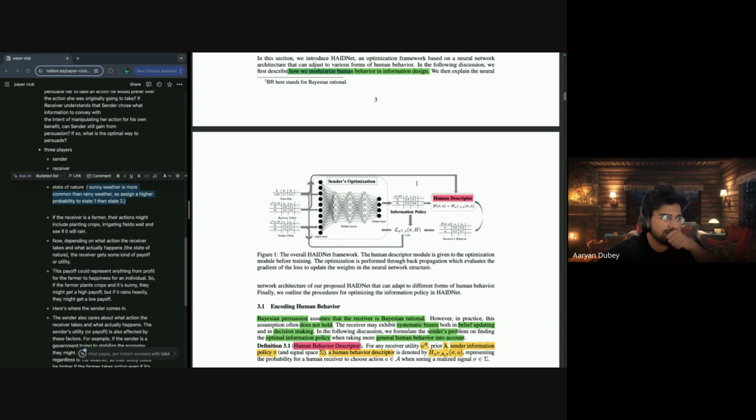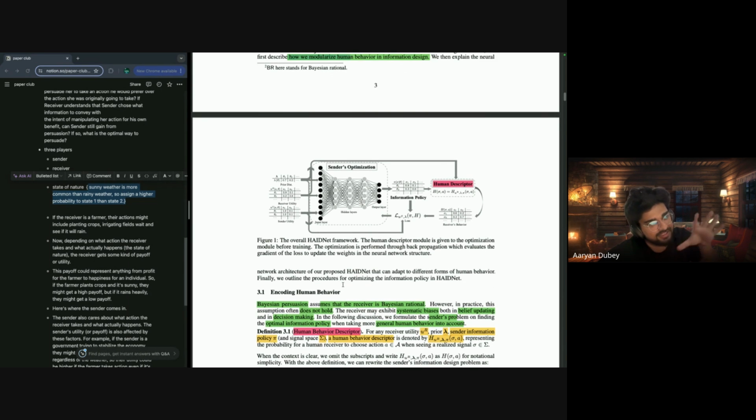Is this loss function used here to optimize the human descriptor? They never defined it anywhere, so I'm still confused how we can optimize it. Maybe you use this loss function to optimize both this and this, and in the end, we'll have an algorithm. But yeah, that's the basic algorithm right now.